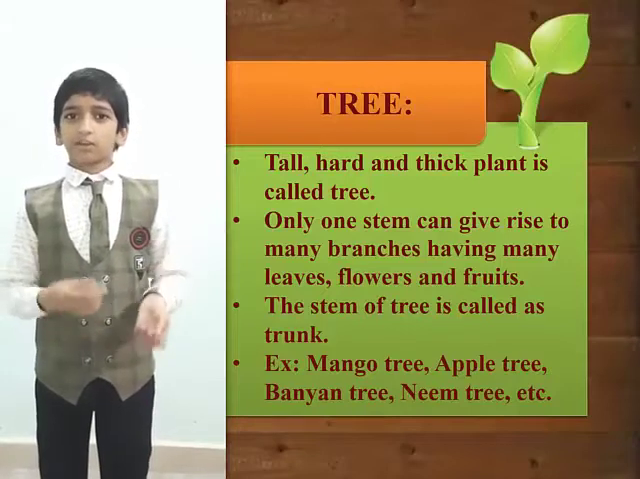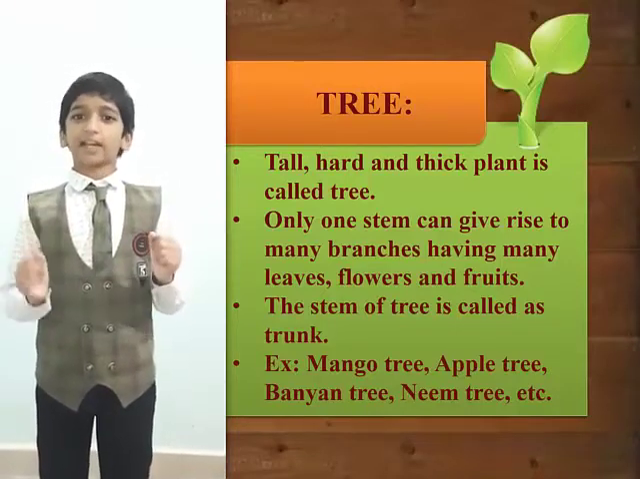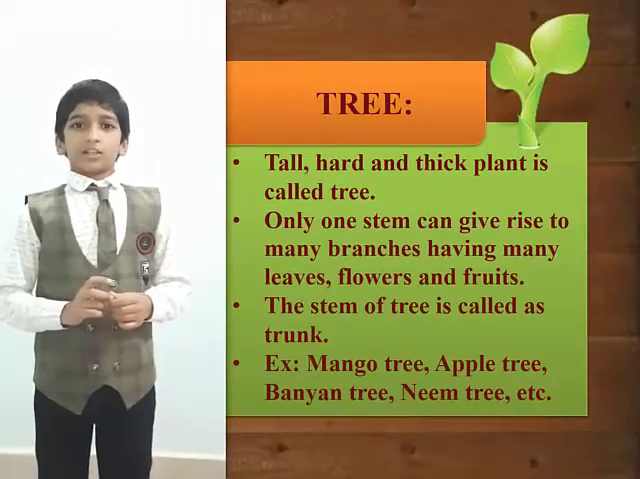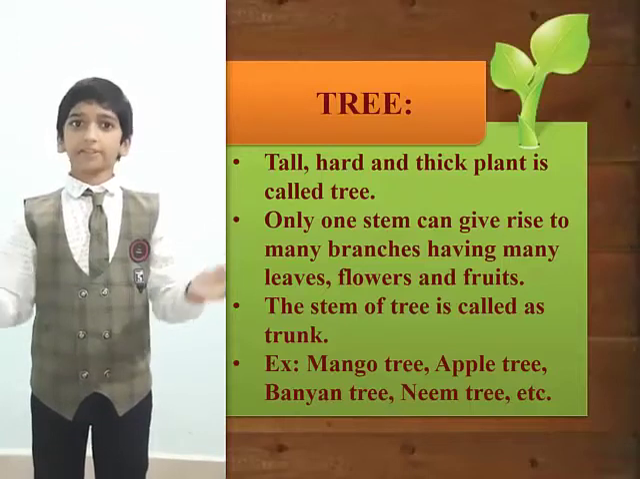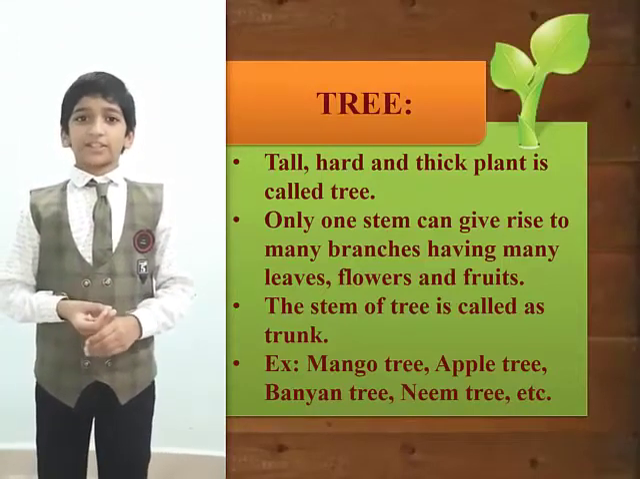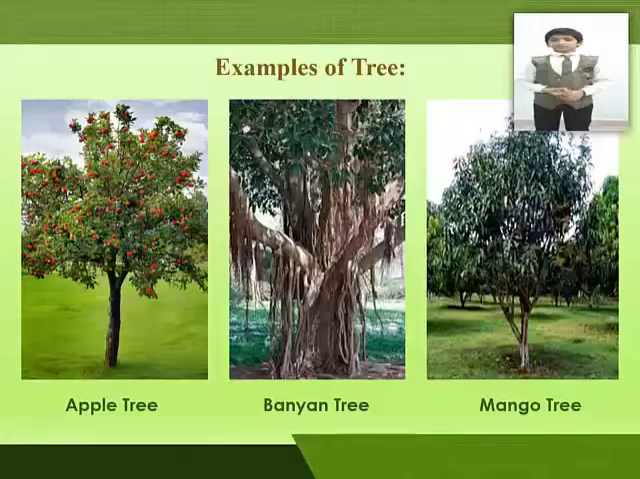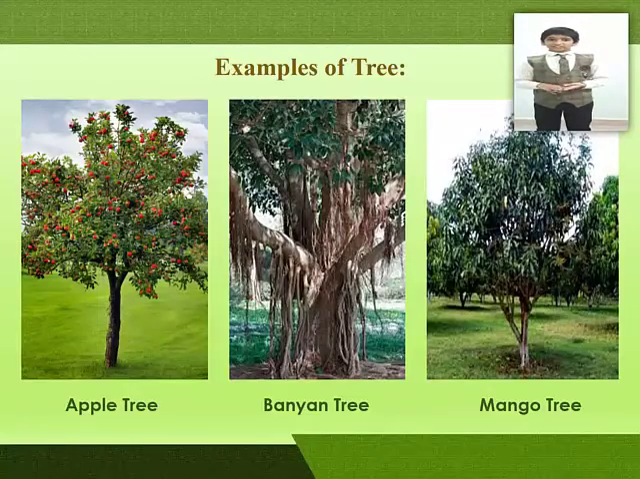Now we will see some other information about the tree. Tall, hard and thick plant is called as tree. Only one stem can give rise to many branches having leaves, flowers and fruits. The stem of the tree is called as trunk. Examples of trees are apple tree, banyan tree, mango tree, etc.